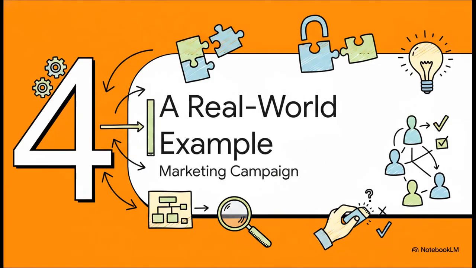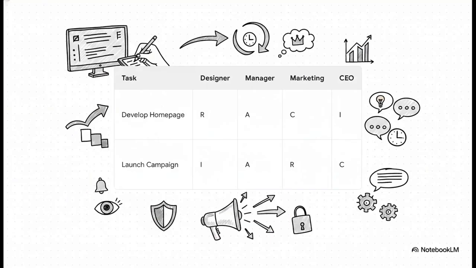Let's move to section 4, a real-world example. We're going to look at launching a marketing campaign. Let's actually ground this theory in a practical scenario so you can see it in action. Take a look at the first task, develop homepage. The web designer is the R, right? They're the doer, actively coding away.